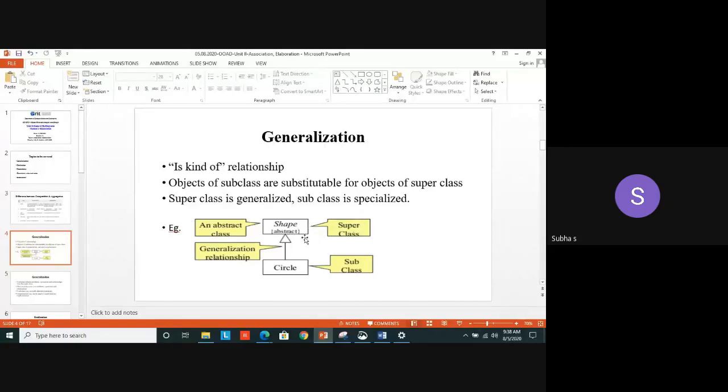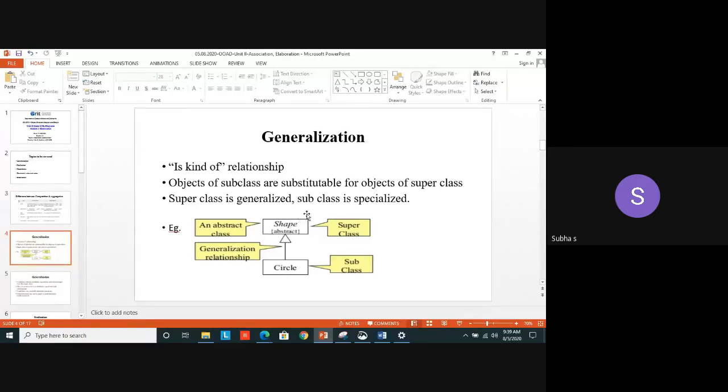I can have a shape of circle, a shape of rectangle, a shape of square. In particular, I am mentioning square or rectangle or anything, a circle, polygon, like that. So that is specialization. That specialized class is your subclass. The generalized class is your superclass. You can remember the OOPS concept, polymorphism. Just apply that one. You are going to apply the same thing, polymorphism.